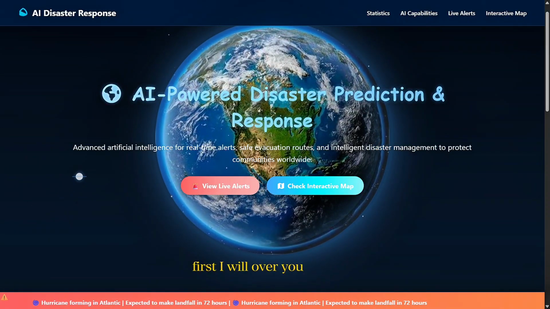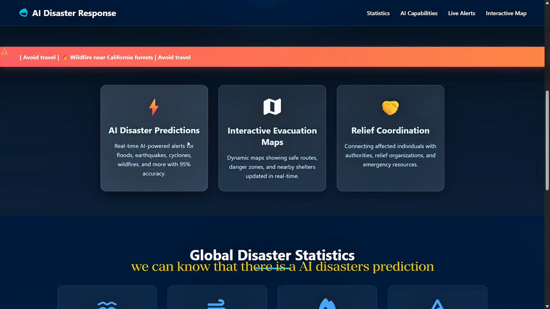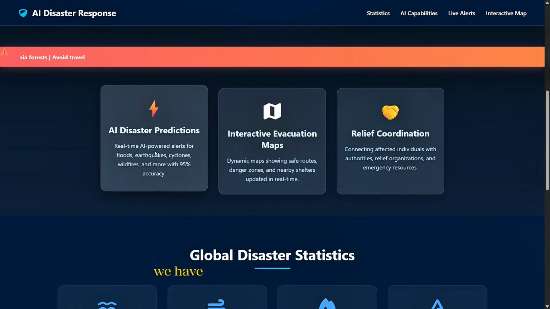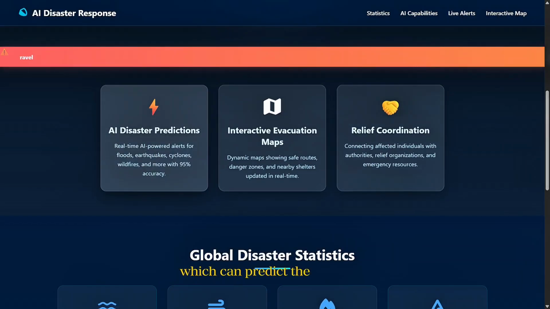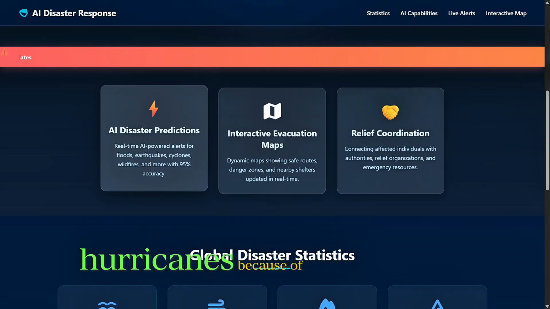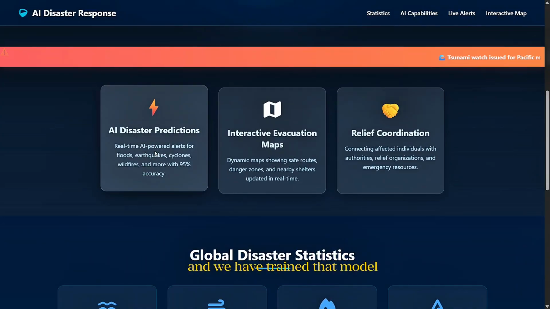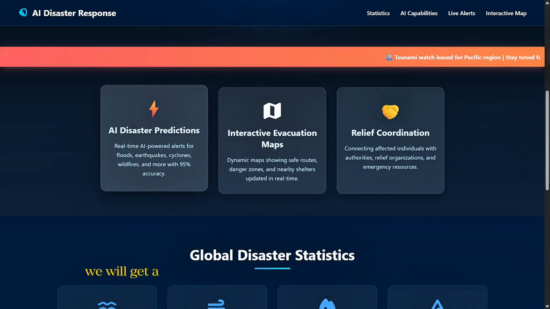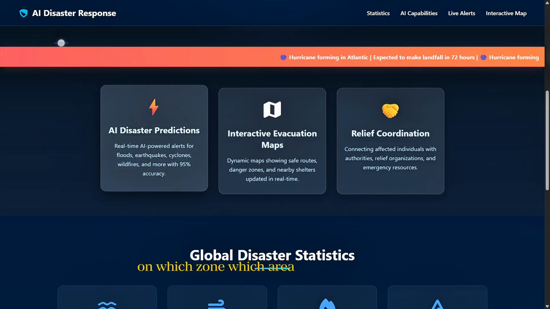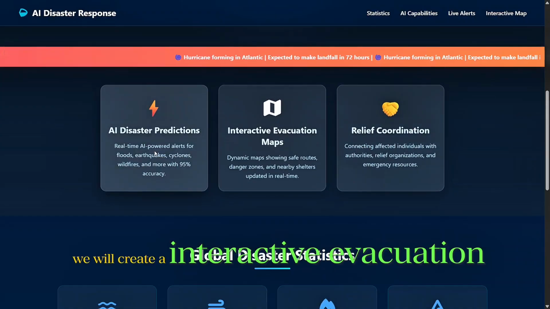First, I will give an overview of our project. There is AI disaster prediction, where we will get a real time prediction from the AI. We have created many models which can predict floods, earthquakes, cyclones, hurricanes, and wildfires from the previous data, and we have trained those models. Because of that, we will get predictive insights on which zone, which area, which disaster can happen. After that, we will create an interactive evacuation map.